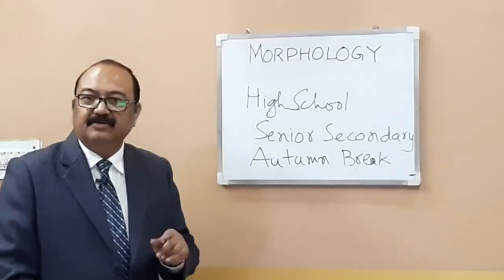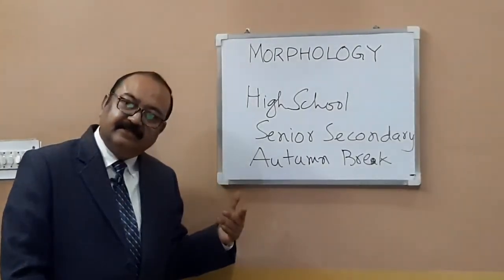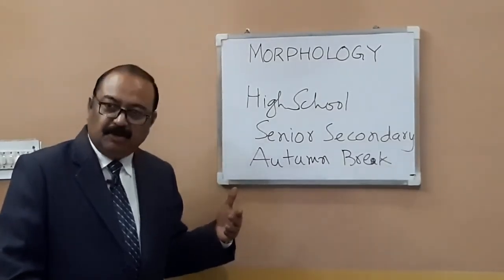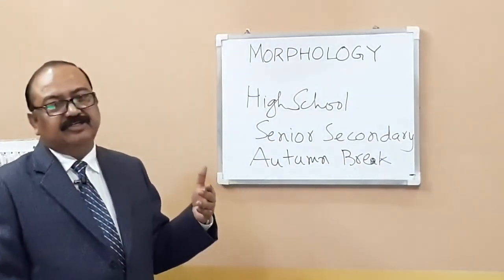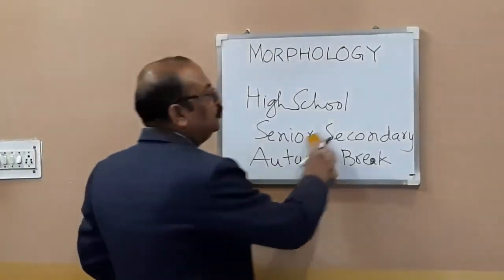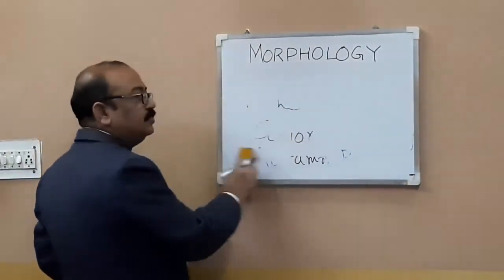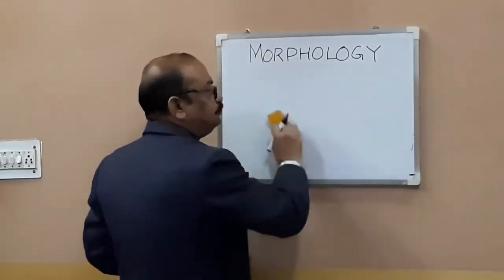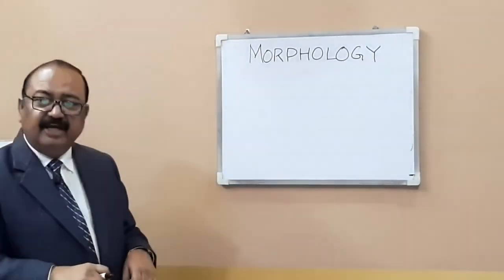Now the third. Third type of compound words are called hyphenated compound words. Hyphenated compound words are not that difficult. Yes, they have a hyphen in between.